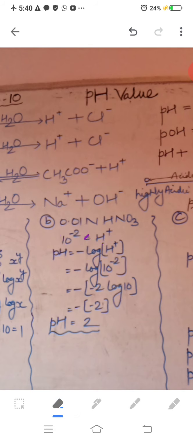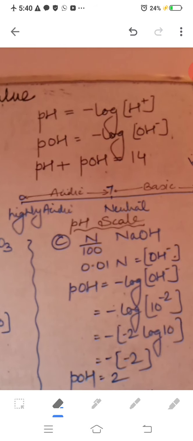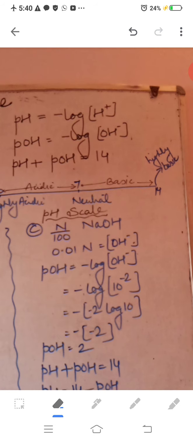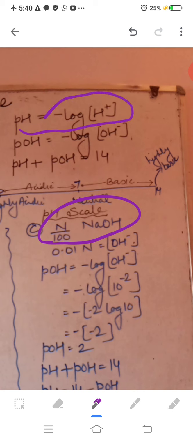Now moving to another type of question. Here you have been asked to find the pH value, but the given solution is N by 100 NaOH solution. All the time the question will ask you to find the pH value. But if you have been given a basic solution, you can't directly apply the formula pH equals minus log of H plus ion, because H plus ion goes with pH.